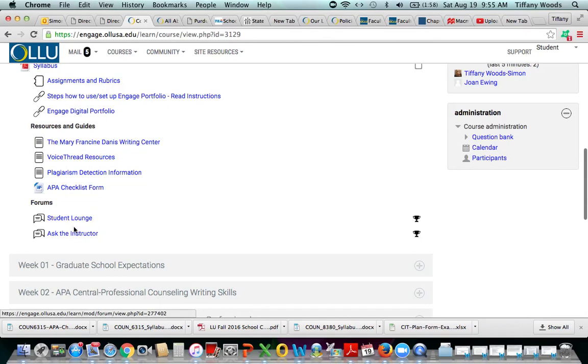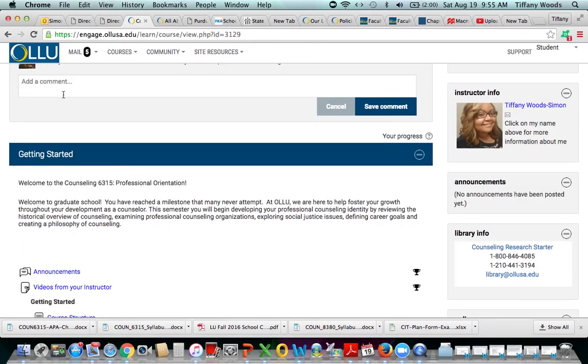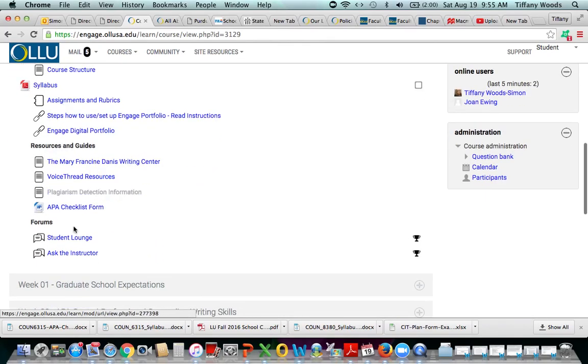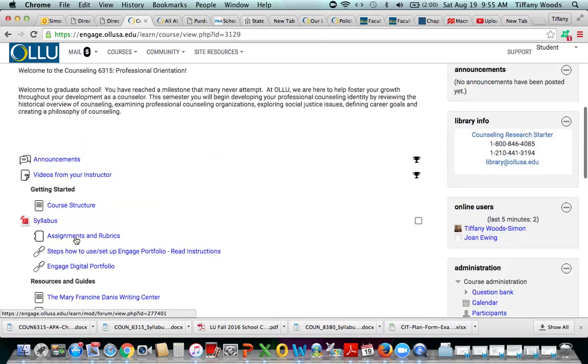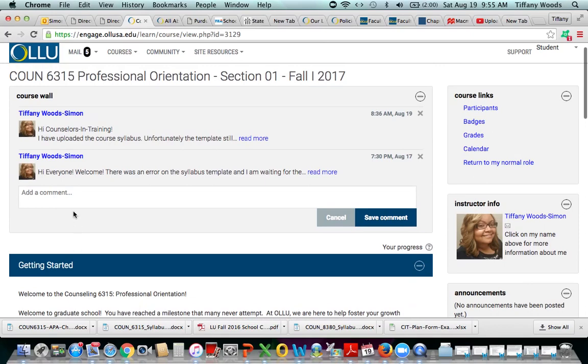Now there are these two forums here, the Student Lounge and the Ask the Instructor, but in my experience in the past two semesters, I haven't seen students use these two discussion boards that often. Instead, they use the course wall. So it is something that's available, but if you go in and you don't see anything, what I see most students do is they have that type of communication between each other and the instructor on the course wall.